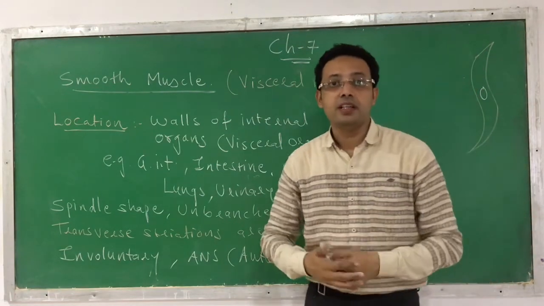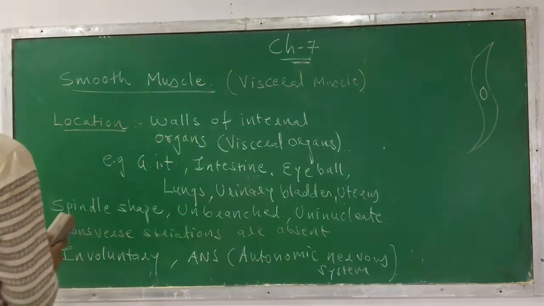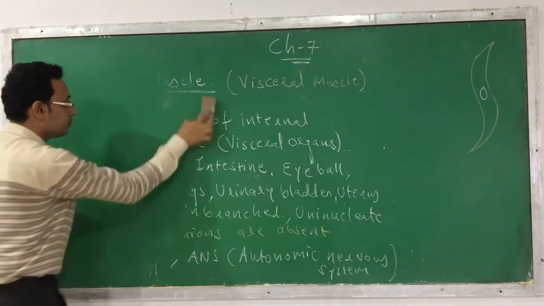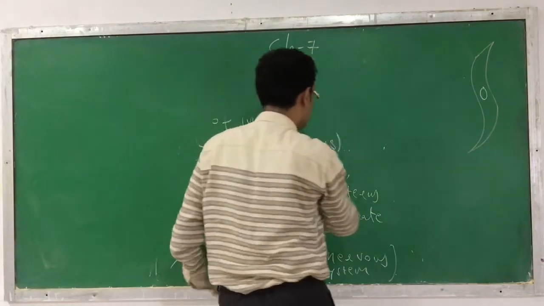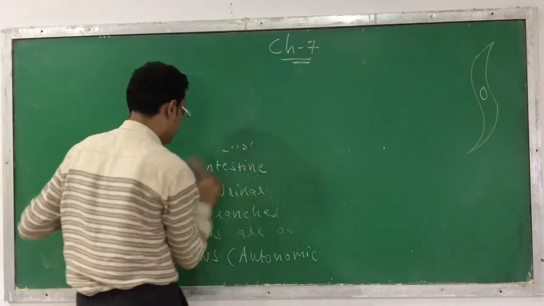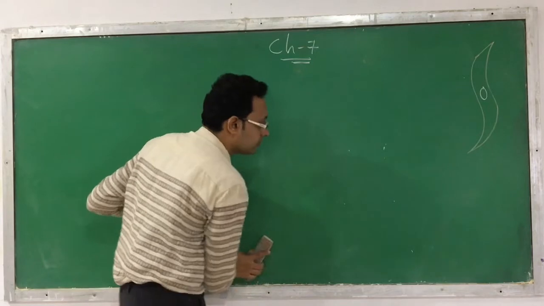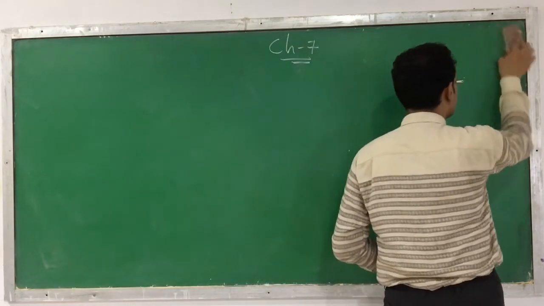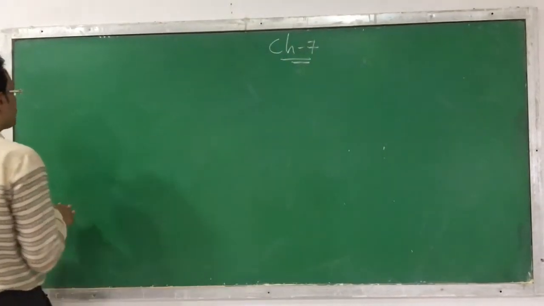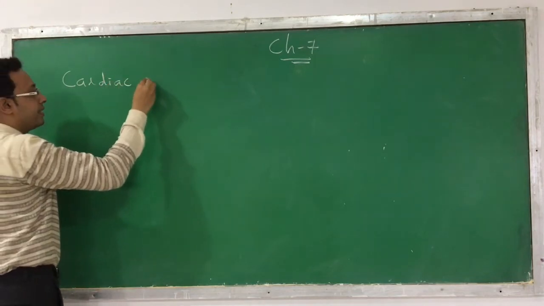Now we are moving ahead with another and the last type of muscle. It is called cardiac muscle. So let's discuss the cardiac muscle. Now we are going to start with the third kind of muscle, called cardiac muscle.